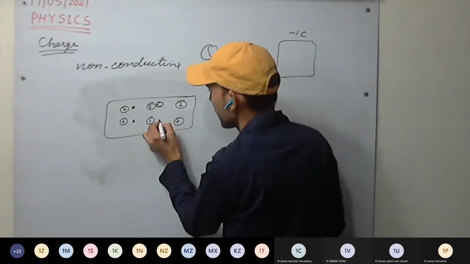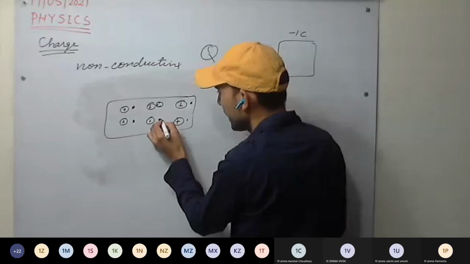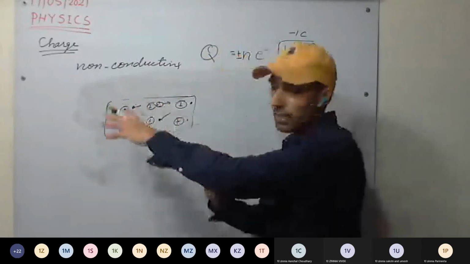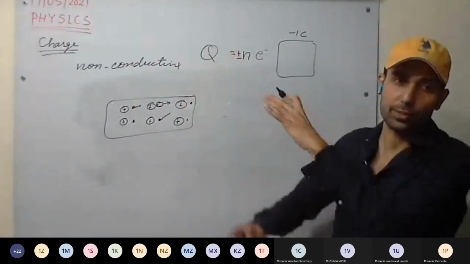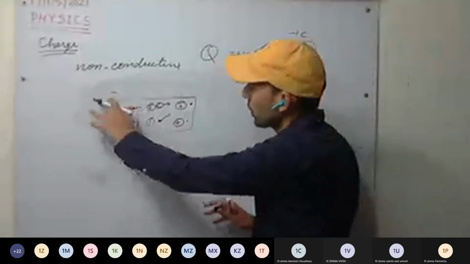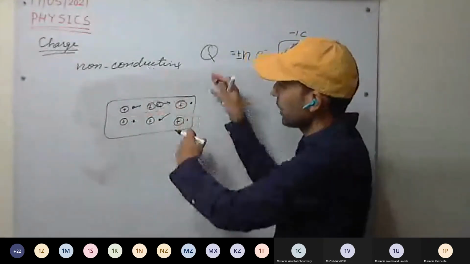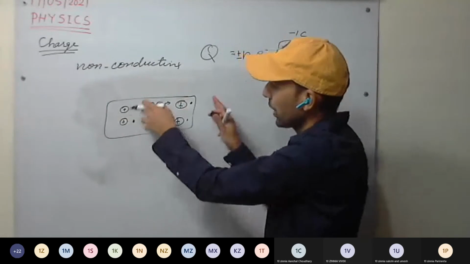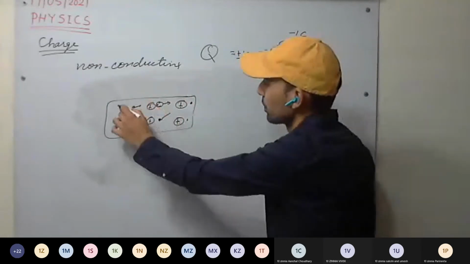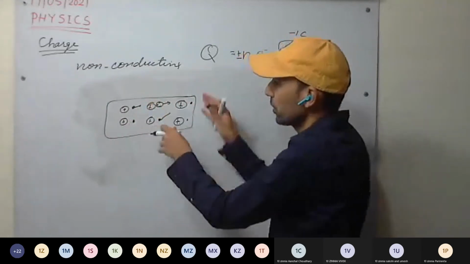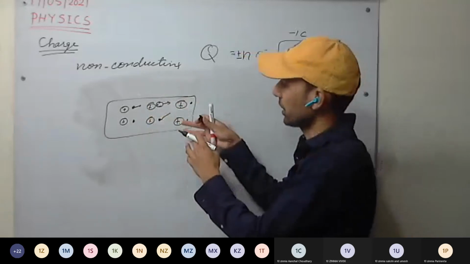We denote electrons like this. These electrons are continuously moving in random motion throughout the body. These are free electrons. They can move, they are colliding with the positive ions and with each other. So this is how the electrons move within the body.